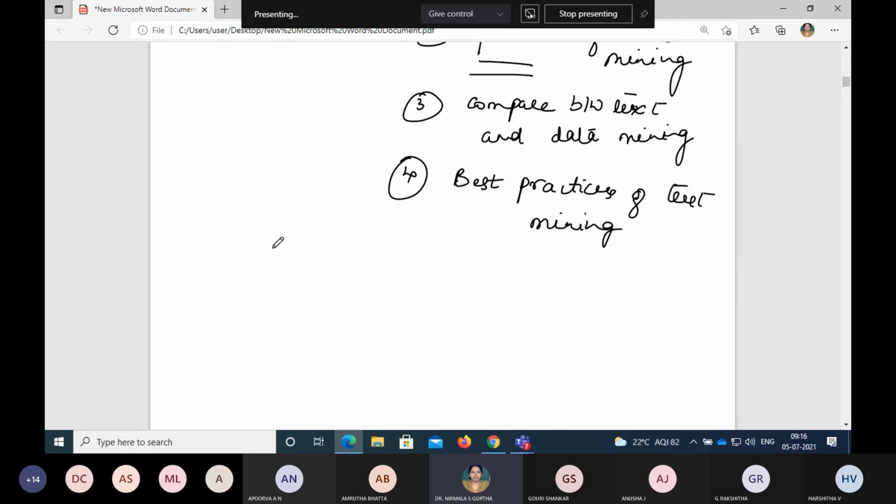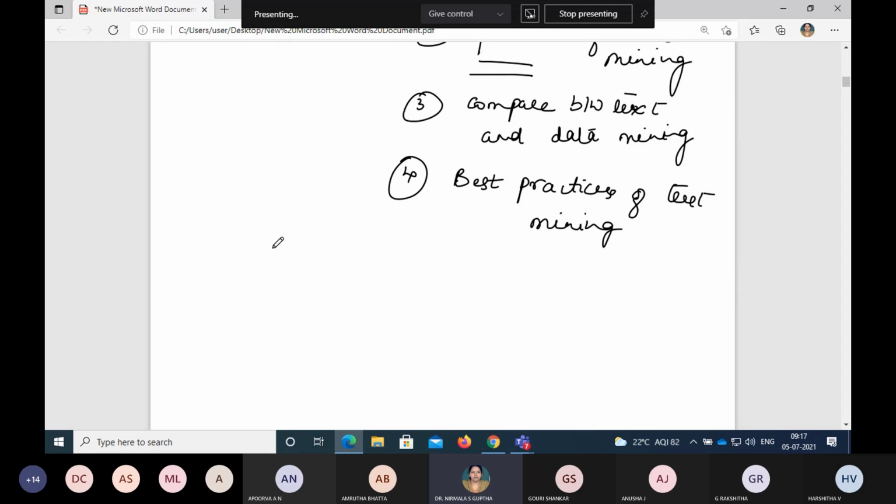We're going to discuss this text mining elaboratively now. We were just listing out and started discussing on text mining.